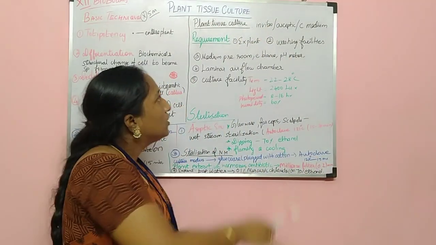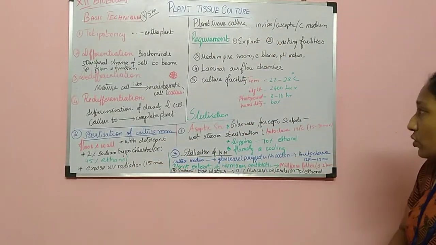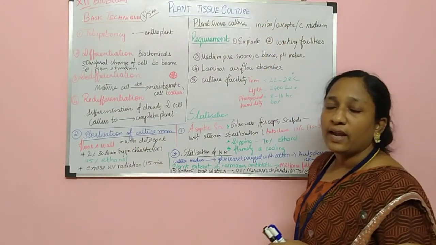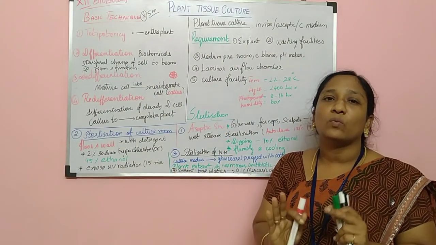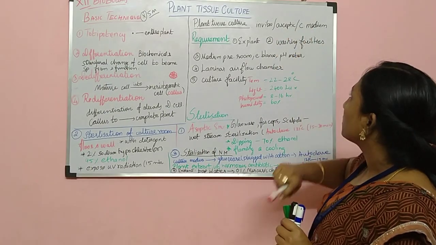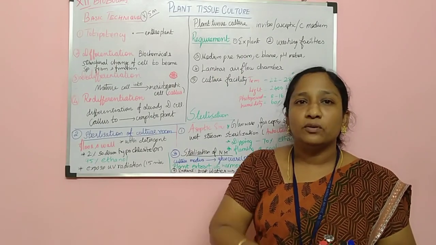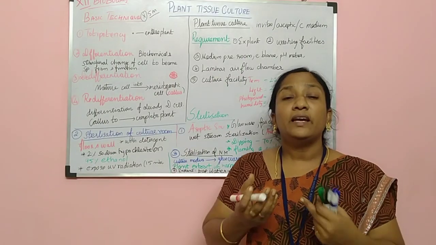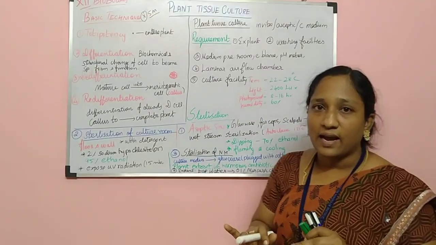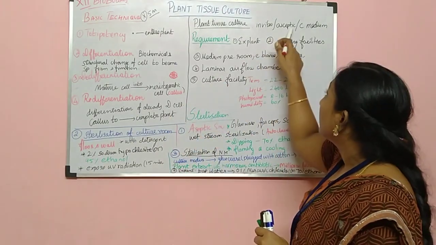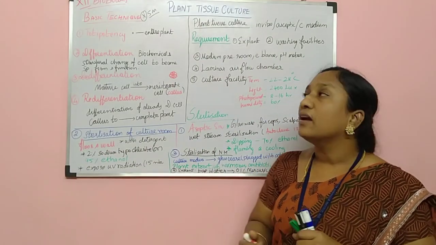Plant tissue culture, as I already informed you, is in vitro, that is, culture takes place in the laboratory. Culturing in the laboratory under aseptic conditions. What is aseptic condition? Only in a sterile environmental condition can we grow the plant. And we need a culture medium. Like you need food to grow, plant tissue needs a nutrient supplement. For in vitro culture we need a lab and petri dishes, along with aseptic conditions and a culture medium. All these are very necessary for plant tissue culture.